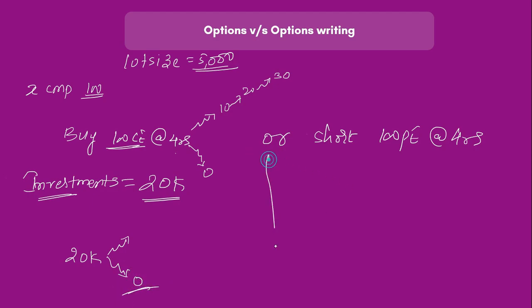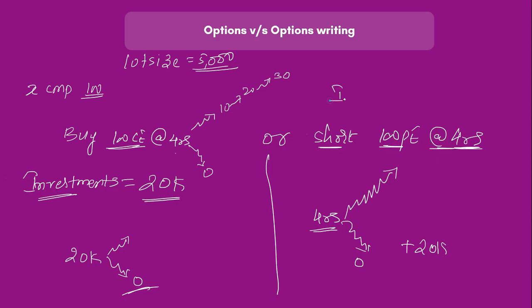However, when you're selling a put at 4 rupees, the best case is 4 can fall down to 0, giving you a profit of 20,000. But if the stock goes against you, it can keep going and can give you unlimited losses. And hence, when you're selling a put, your investment is much higher. Your investment is equal to the total margin. You need to maintain total margin in your account to do option writing, because you yourself don't know how much loss you can take in a trade.